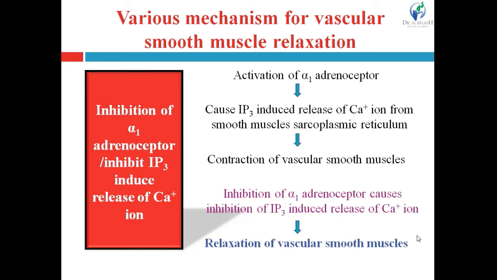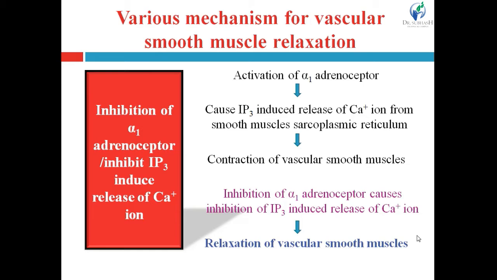Now normally, activation of this alpha-1 adrenoreceptor causes the IP3 induced release of calcium ion from the smooth muscle sarcoplasmic reticulum, and that will lead to the contraction of vascular smooth muscle. So ultimately, activation of the alpha-1 adrenoreceptor increases the intracellular concentration of calcium ion, and as the intracellular concentration of calcium ion increases, it will lead to the contraction of the smooth muscles.